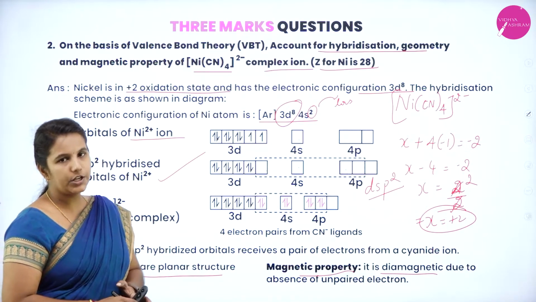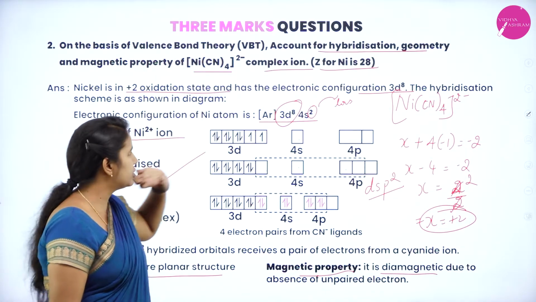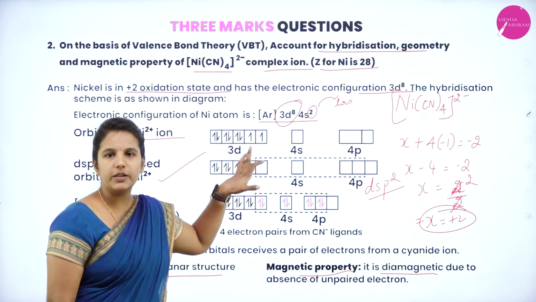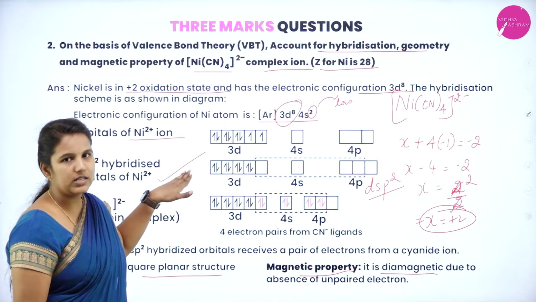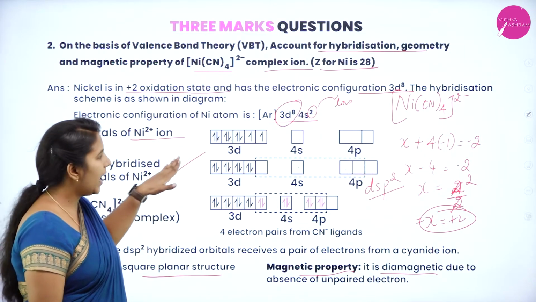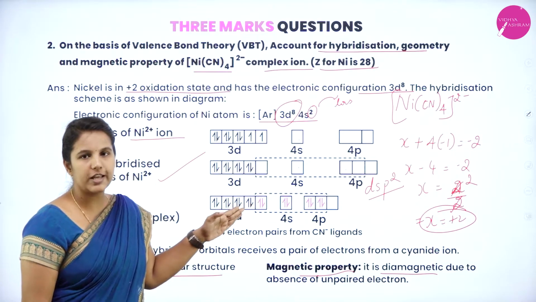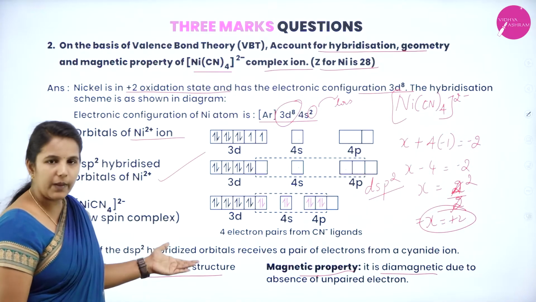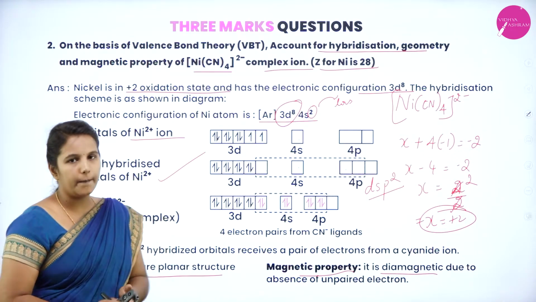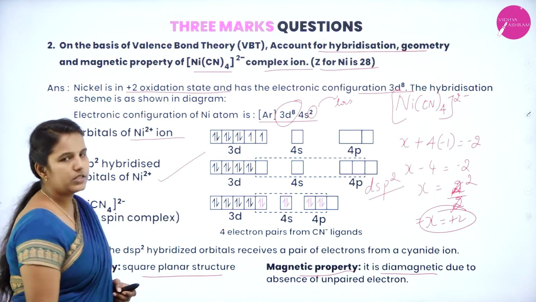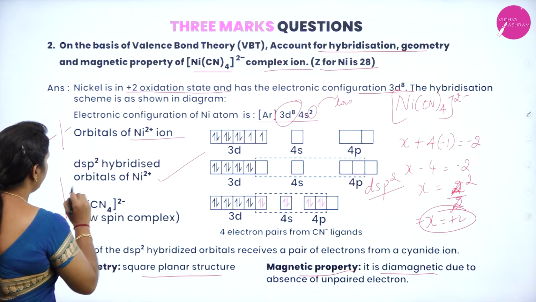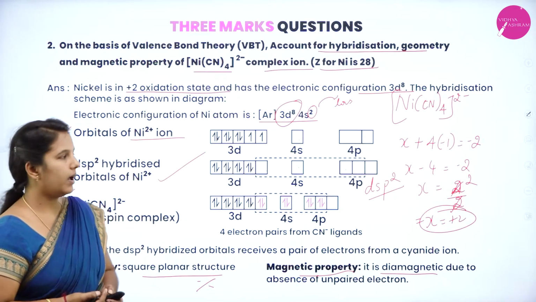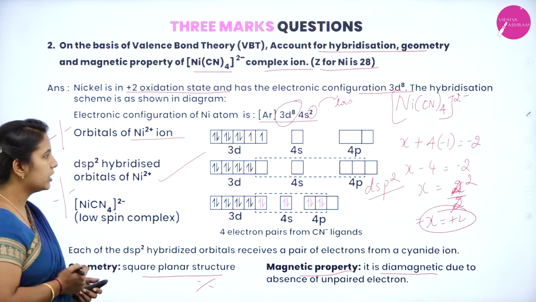So in the examination you need to write the general electronic configuration of nickel. Later you need to show how many electrons will be there in the 3d orbital, in 4s as well as in 4p in the excited state, that is in the +2 oxidation state. After that you need to show which type of hybridization is possible with the strong ligand or with the weak ligand, and later you need to say what the magnetic behavior and the structure of that complex are. For writing up to the +2 oxidation state you will get 1 mark, and also for writing the hybridization with the magnetic property as well as the geometry you will get 1 mark. So totally you will get 3 marks from this question.